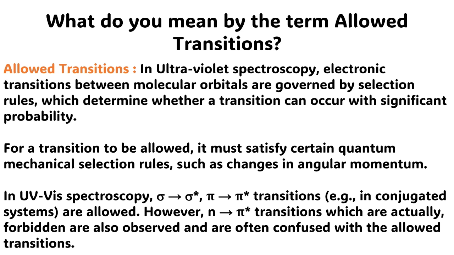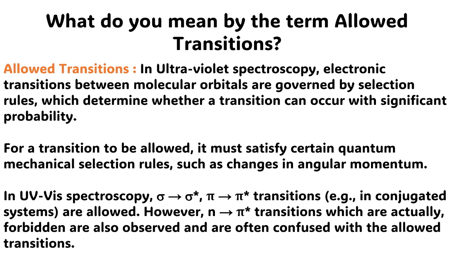For a transition to be allowed, it must satisfy certain quantum mechanical selection rules, such as change, or no change, in angular momentum, dipole moment, or spin multiplicity, parallel or non-parallel orientation of the molecular orbitals, or energy levels between which the electronic transition will take place.